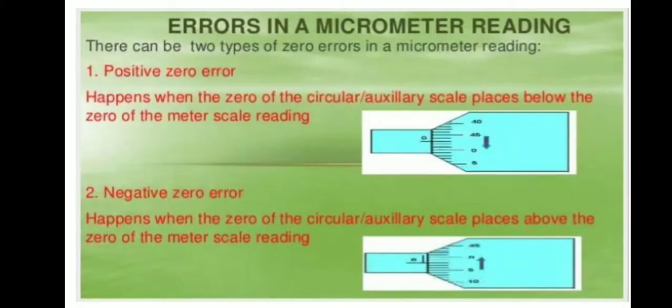Two types of errors: positive zero error and negative zero error. What is the positive zero error? It happens when the zero of the circular scale is placed below the zero of the main scale reading. Next, negative zero error happens when the zero of the circular scale is placed above the zero of the main scale reading.